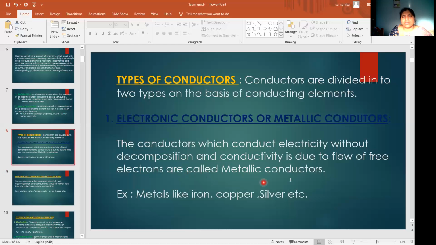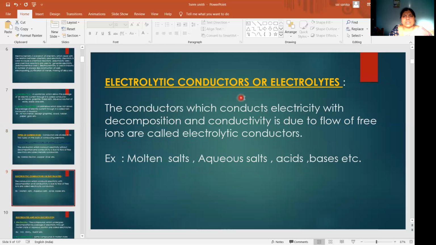Example, metals. And electrolytic conductors: conduction is with decomposition, and conductivity is due to flow of free ions. Examples: molten salts, aqueous salts and aqueous solutions of acids and bases, etc.